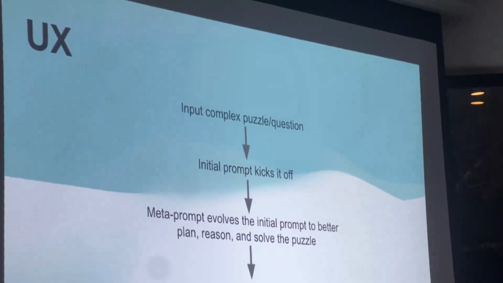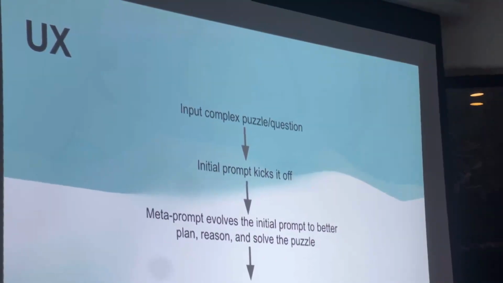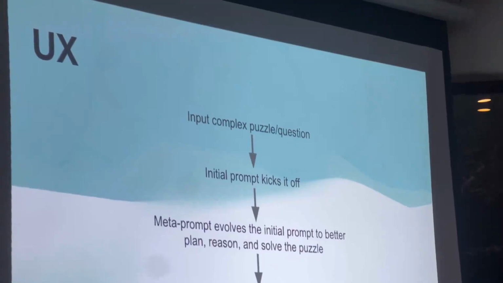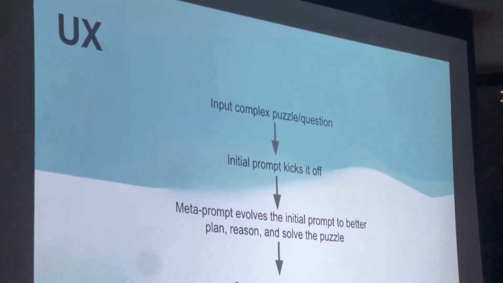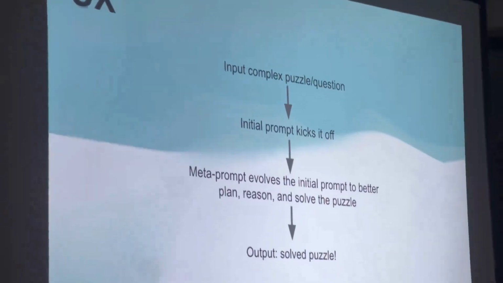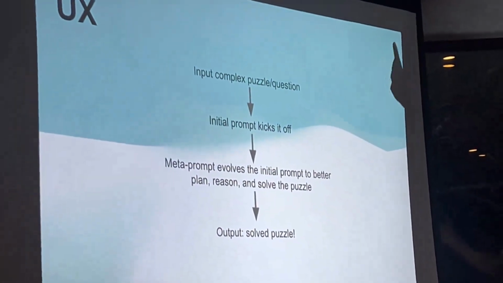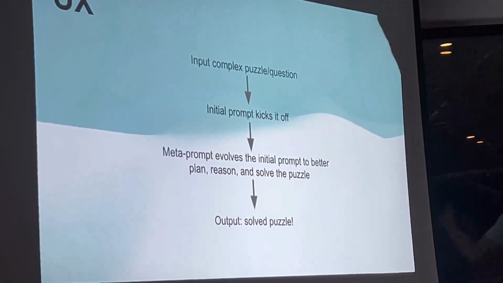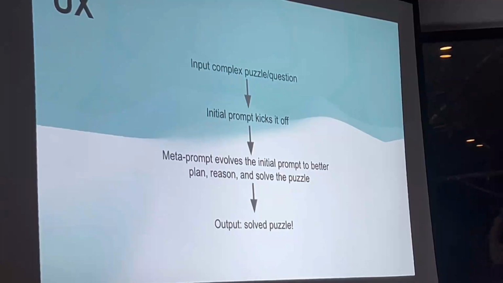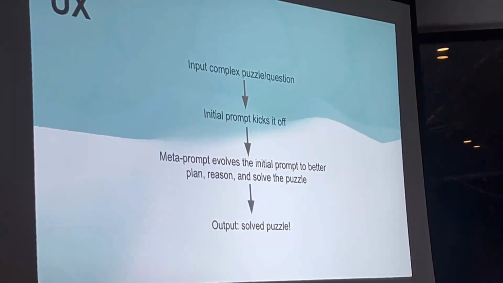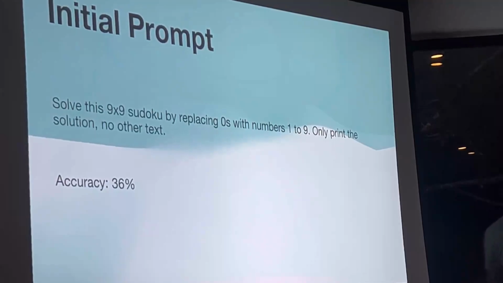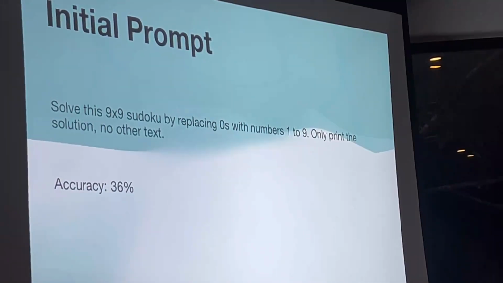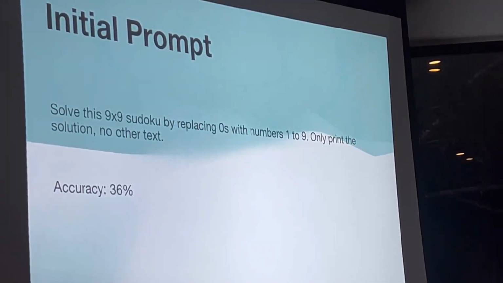So what we're going to go through here today and show is a Sudoku example where we're inputting a complex puzzle, and then the initial prompt kicks off the problem-solving process, and then the meta prompt comes in, and that's where we're experimenting. We're experimenting with various meta prompts that then instruct the LLM to have a better, more guided process to solve the puzzle. So that's essentially it. The initial prompt is super simple, right? Solve this Sudoku, and only print the solution, no other text.